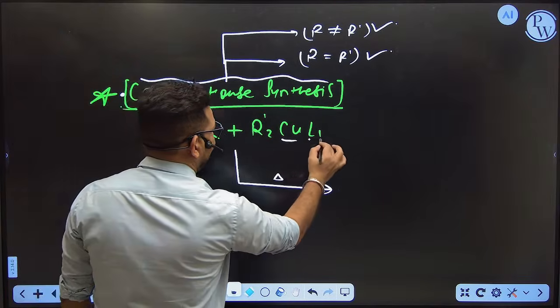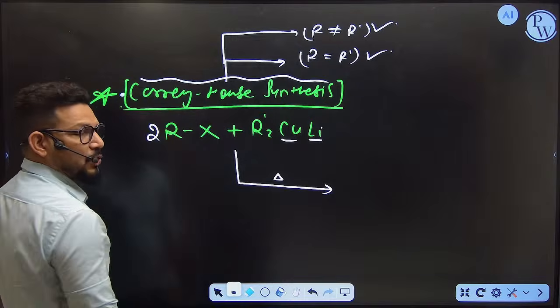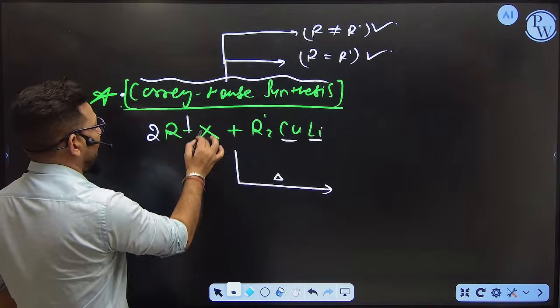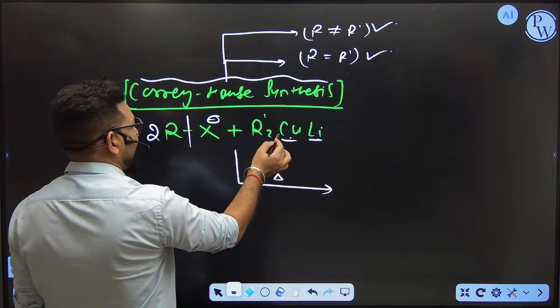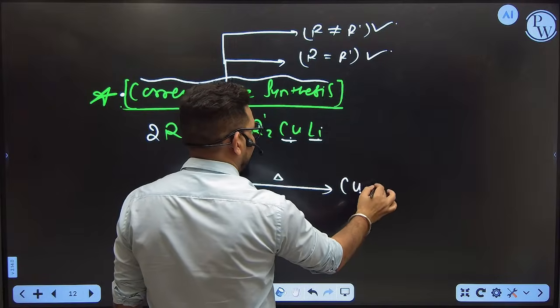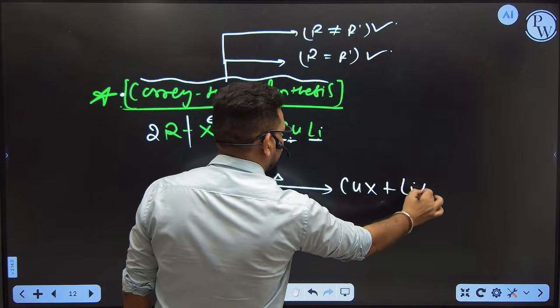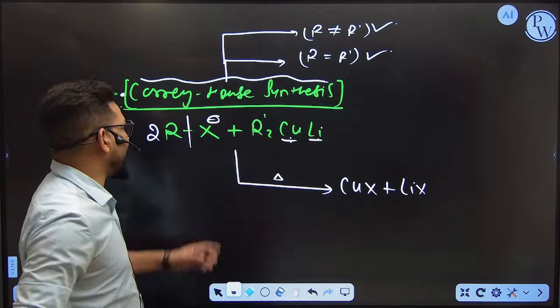The Cu and Li is there. You have to multiply here 2RX. So now you have a halogen with negative charge. Copper is a metal and lithium is also a metal. So copper can pass with the halide, CuX, then LiX. So both metals can be removed by the help of the halide.